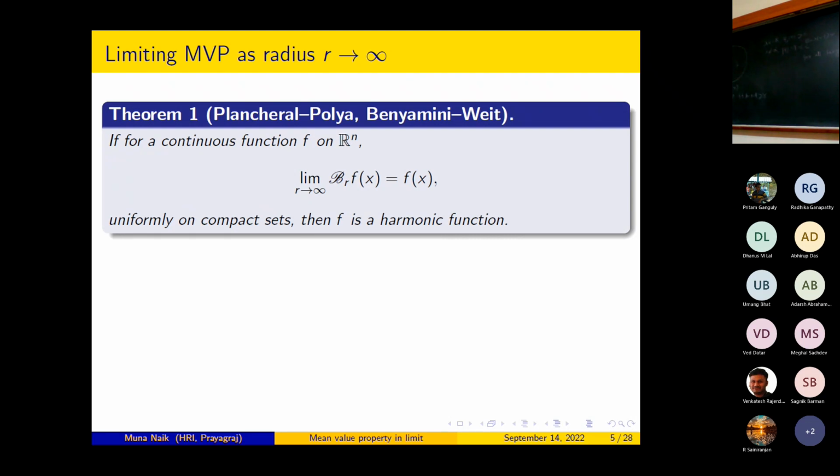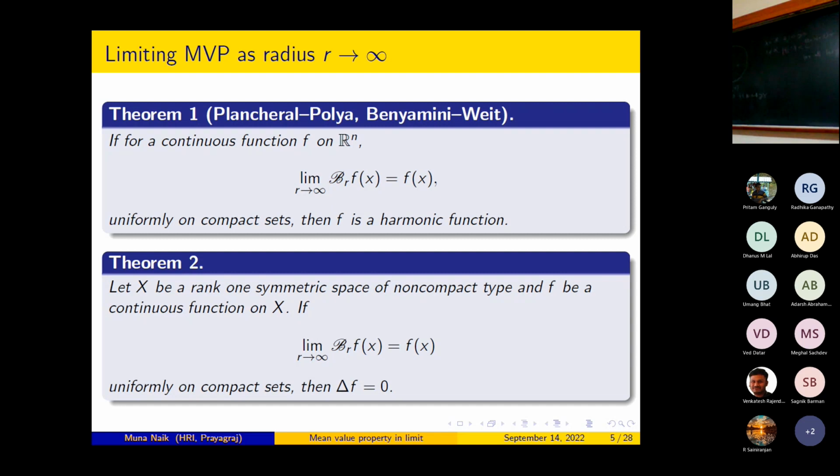So what we have done, we have proved that this result is true for any rank 1 symmetric space of non-compact type, and more generally for harmonic spaces. These rank 1 symmetric spaces of non-compact type are Riemannian manifolds. I am stating the simplest form of our result which we have proved. Let X be a rank 1 symmetric space of non-compact type, and f be a continuous function on X. If the limit as r tends to infinity of Brf(x) is equal to f(x) uniformly on compact sets, then f is harmonic.